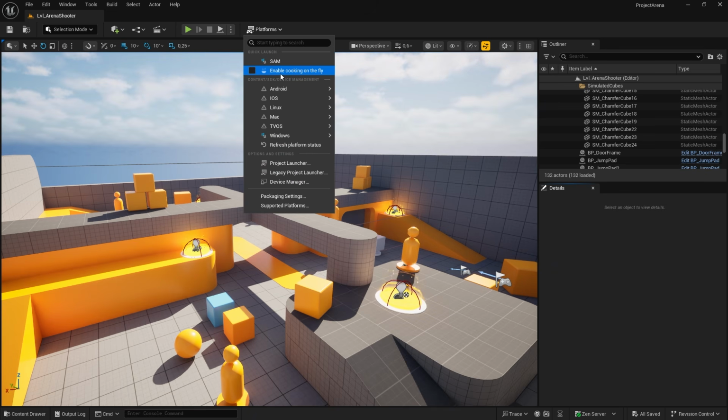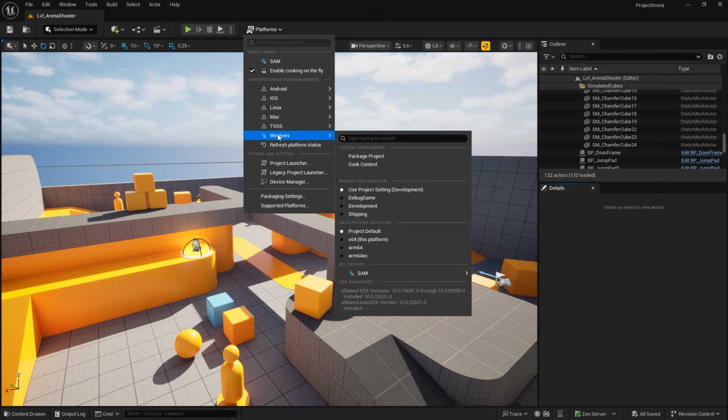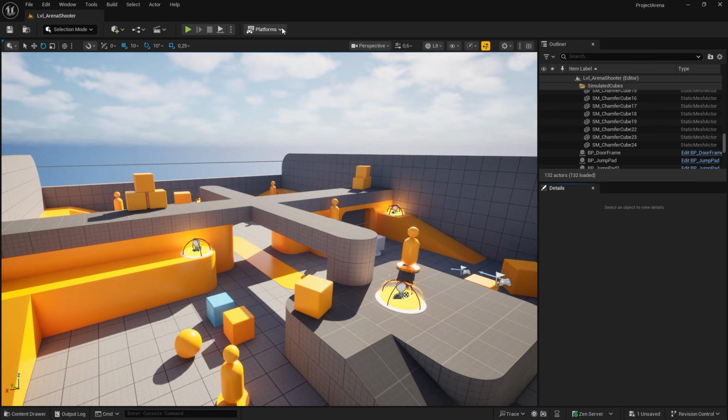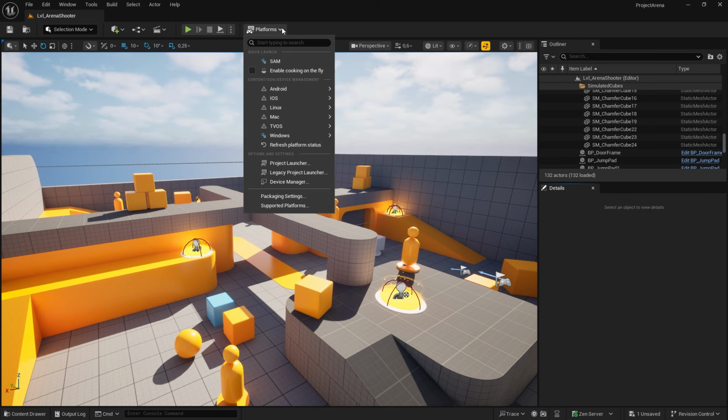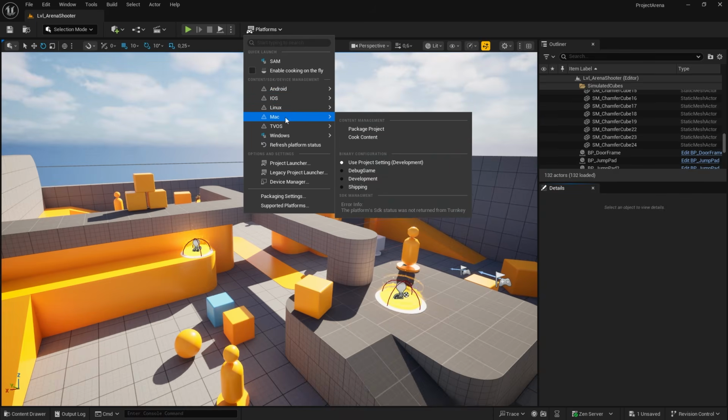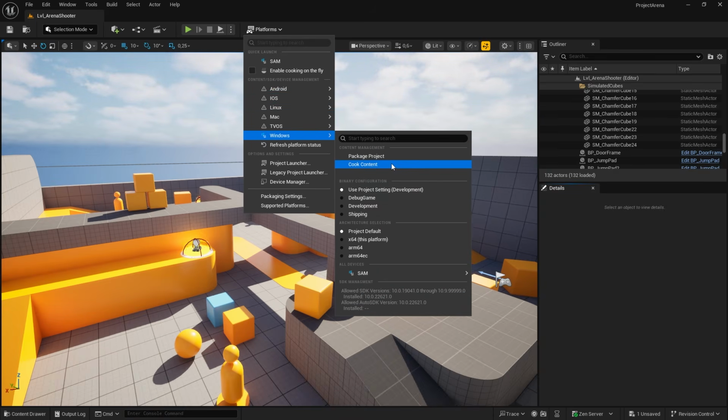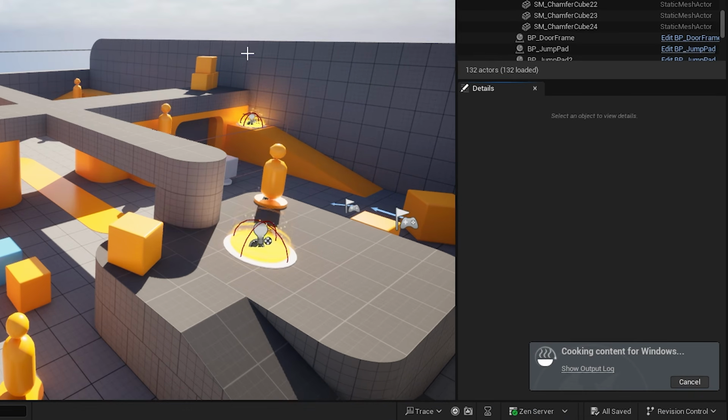The other method is on the fly, where assets are cooked at runtime while the game is running when requested by the target platform. This process is recommended for rapid and iterative testing of the game. Let's try to cook content using these two methods now. For the by the book method, open the Platforms menu from the main toolbar in Unreal Editor. From the list, select a target platform, which will only cook content for this platform. Under the Content Management section, click the button to cook content. A pop-up dialog will appear in the bottom right corner of the editor. This displays the cooking progress and completion or failure states.